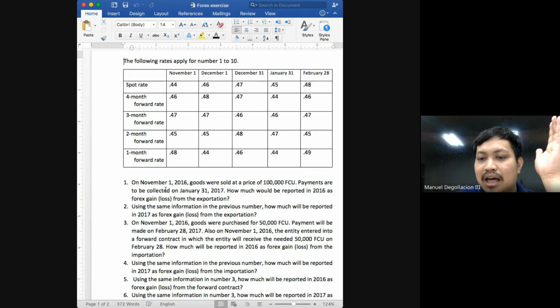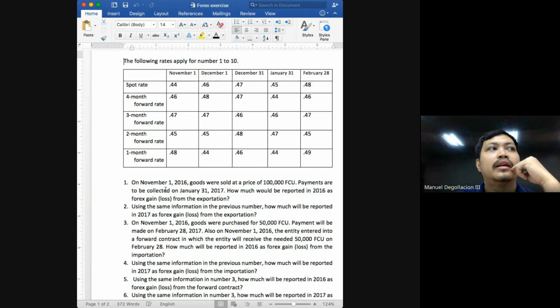Okay. Since we are asked for 2016, you will have to determine whether there is a change in the balance of your accounts payable or accounts receivable. Class, the forex gain or loss from your importation or exportation will come from the fluctuation in the converted value of your accounts payable or your accounts receivable. What do I mean?